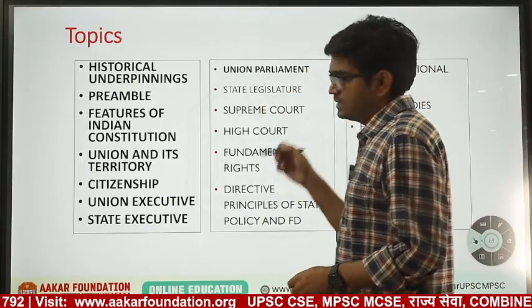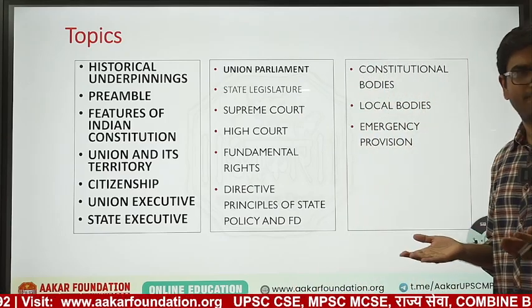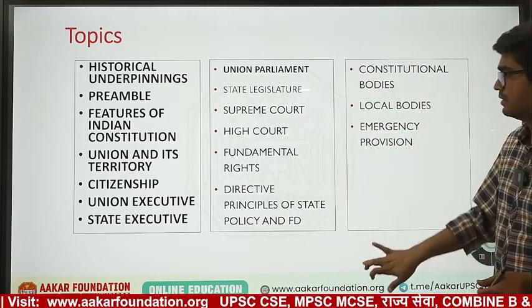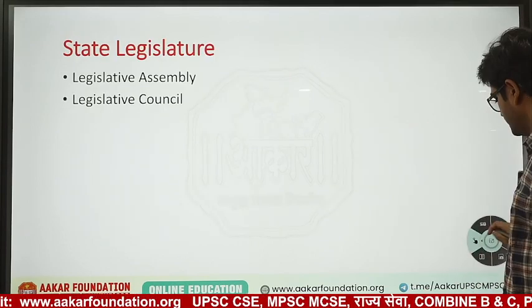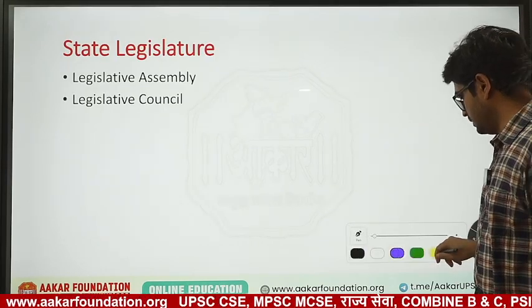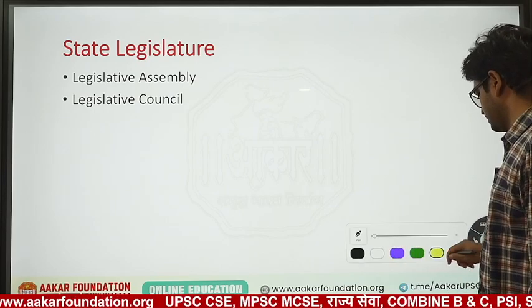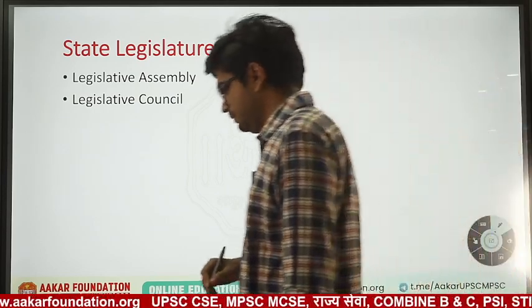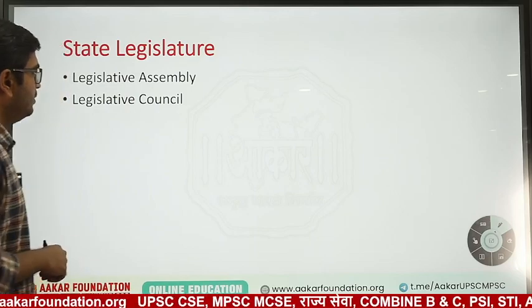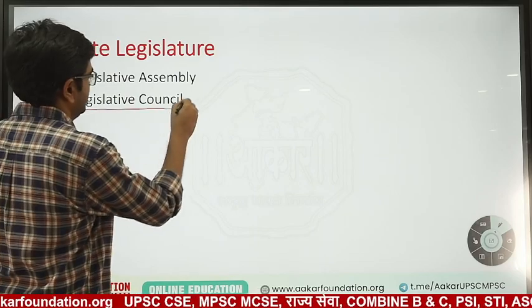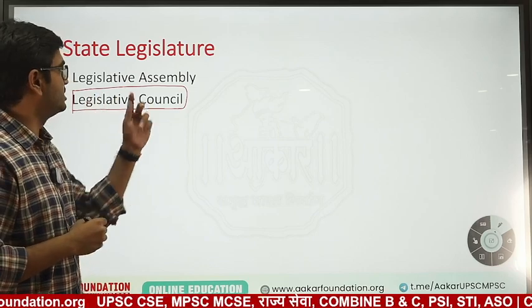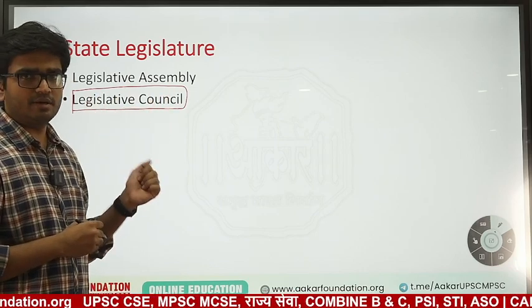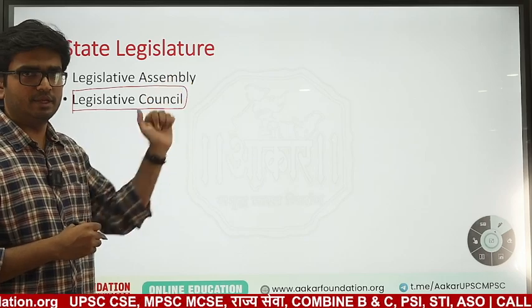Now the state legislature is on the same line, just parallel to the union parliament. The only thing that is different in the state legislature is the legislative council. Other things are generally similar. For example, we will see the legislative council. These are not in every state. This is bicameralism, legislative assembly and council. Majorly states in India have a single assembly, no council.